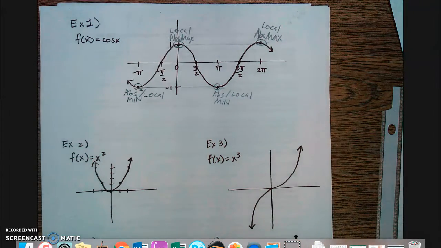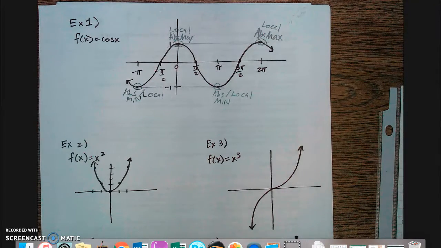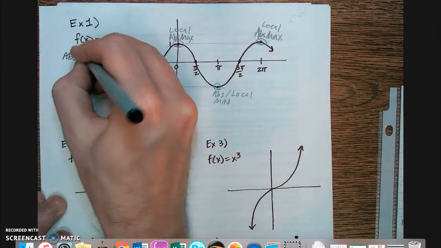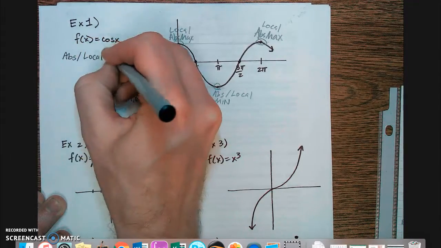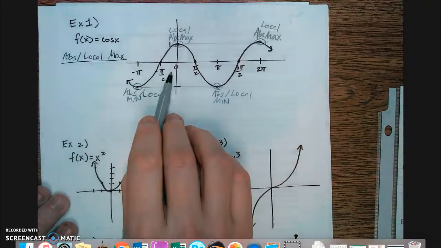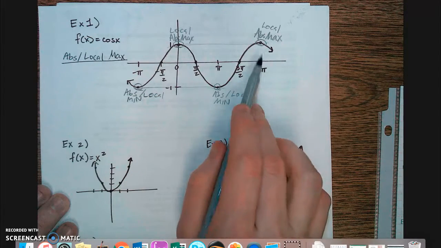Now, because cosine is repetitive and I'm only showing part of the graph, I need to make a rule for my absolute and local maximums. And where can we find them? The first one I see is at 0, and the next one I see is at 2 pi.